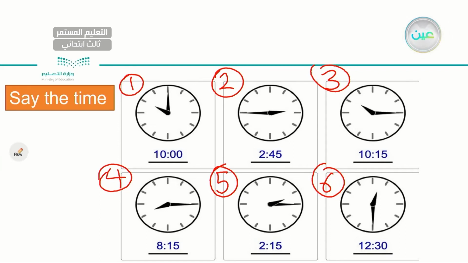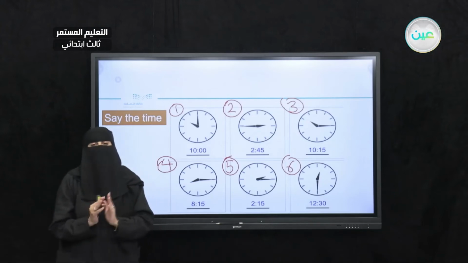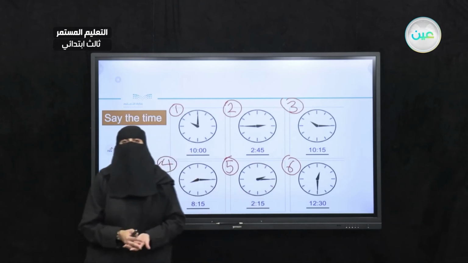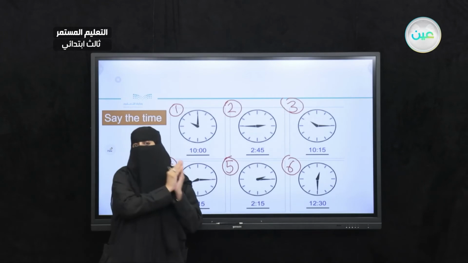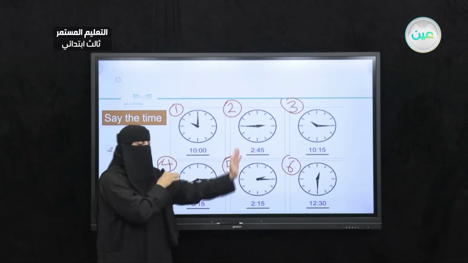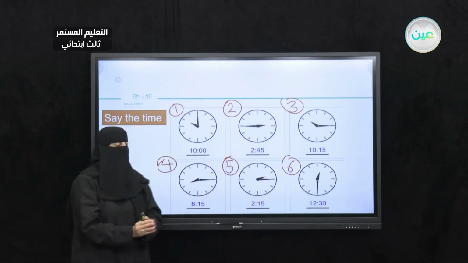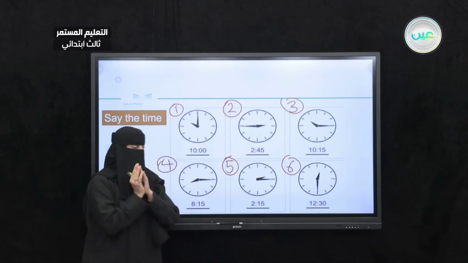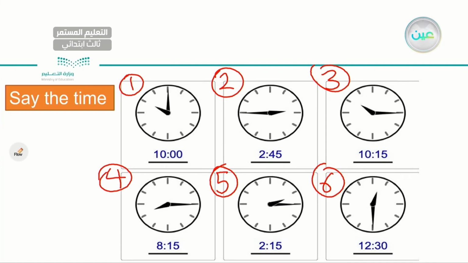Now let's go to number 2. What time is it, my dear student? You might give me 2 answers, right? By saying it is 2:45 or it is quarter to 3. Again, we might say it is 2:45 or it is quarter to 3. Very good. How about number 3? What time is it? Again, you might give me 2 answers. You might say it is 10:15 or it is quarter past 10.